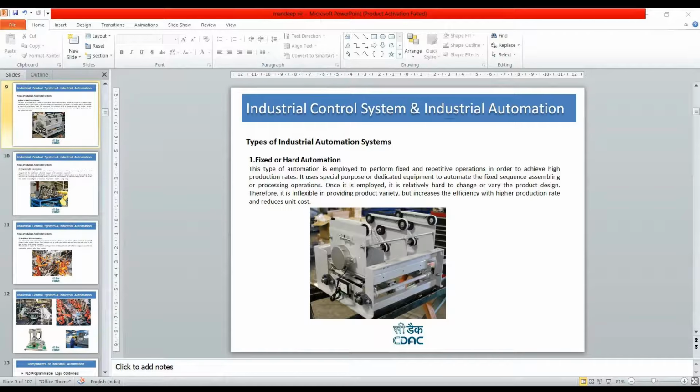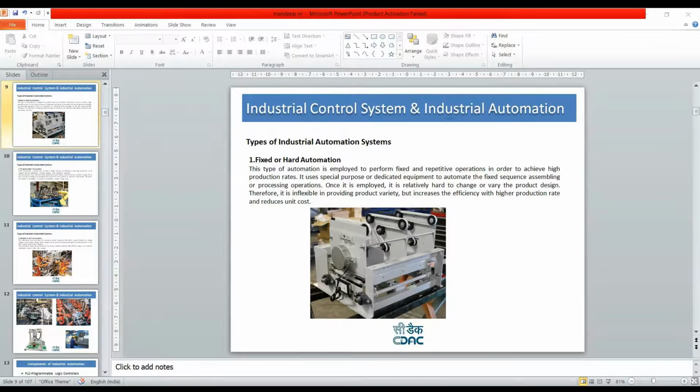Once it is employed, it is relatively hard to change or vary the product design. It means it is a dedicated design, you can't change it. If it is designed as a molding press, then it will work as a molding press, it will not perform any other function. Therefore, it is inflexible in providing product variety but increases efficiency with higher production rate and reduces unit cost. It is natural.